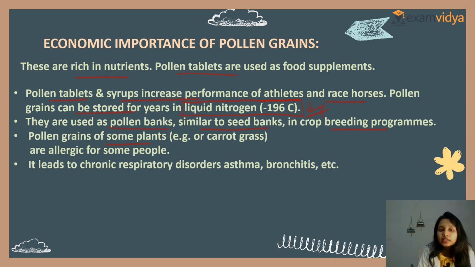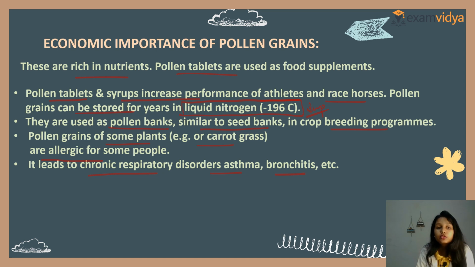Pollen grains of some plants, for example carrot grass, are allergic for some people. You have seen carrot grass? You must have seen Parthenium, carrot grass. Clear? So it leads to chronic respiratory diseases like asthma and bronchitis.